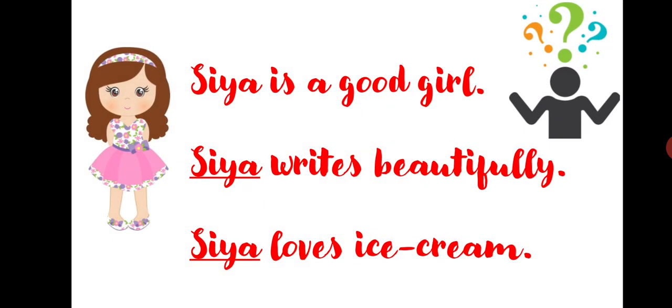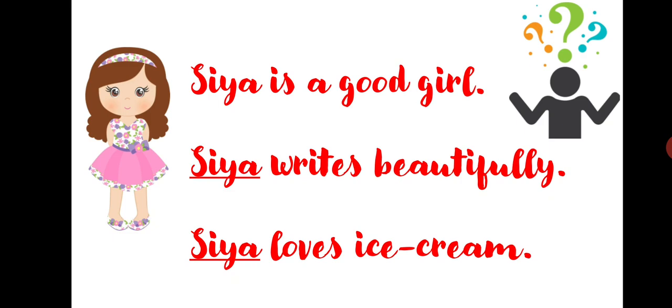Children, just read these sentences. Sia is a good girl. Sia writes beautifully. Sia loves ice cream. So what do you think? Is this a correct way to describe a person? No. See, in these sentences, the name Sia, which is a noun, as well as the subject in the sentence, is used again and again. Subject means the person or thing that performs the action in a sentence or about which we are talking about. So, according to English grammar, this is not a correct way to describe a person.